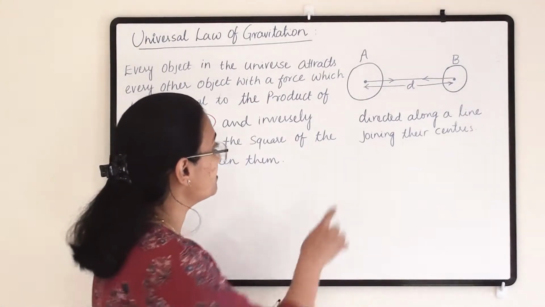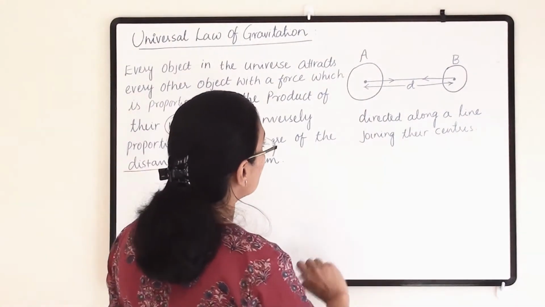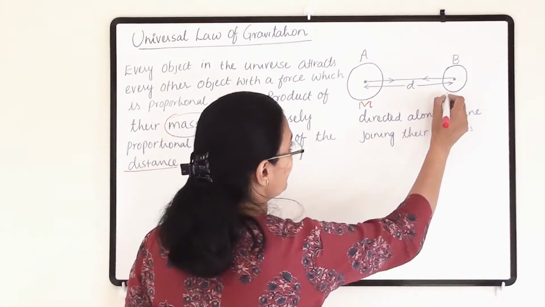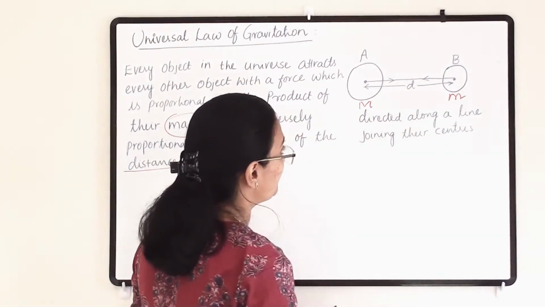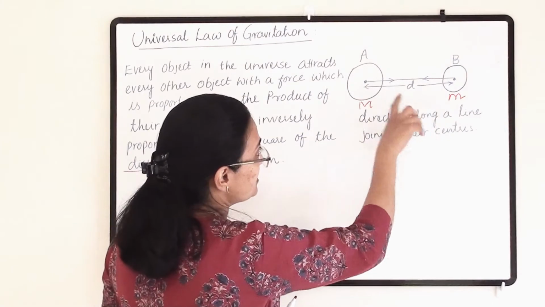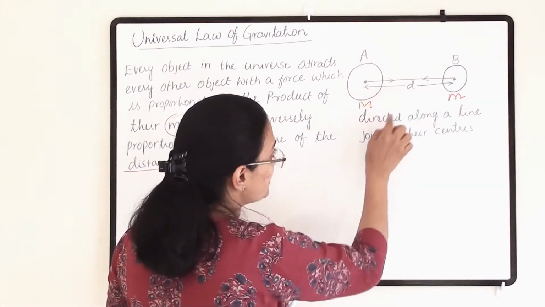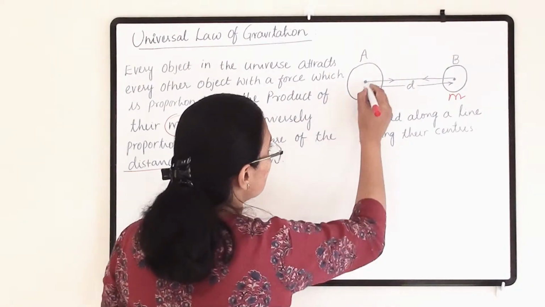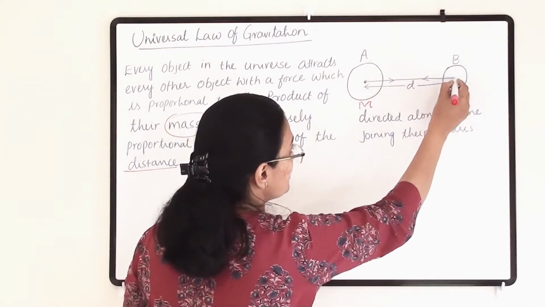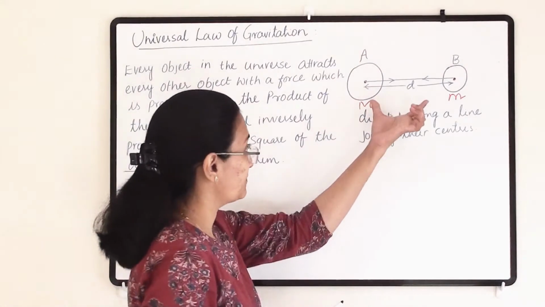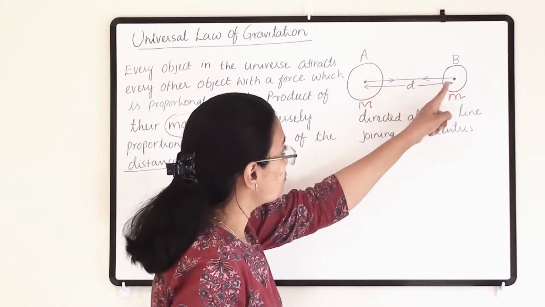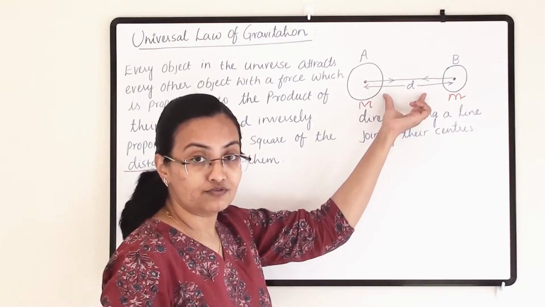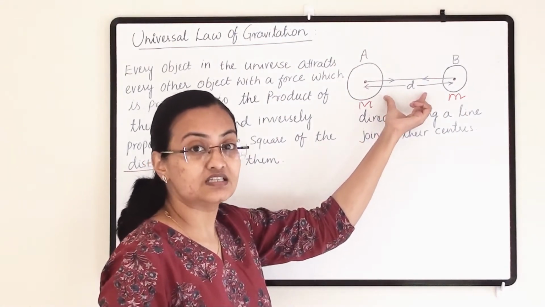Let us understand from this figure. In this figure, this is a bigger object which has mass capital M, and this has a mass small m. The force acting between these two is directed along a line joining their centers. They are far apart from each other by a distance d.